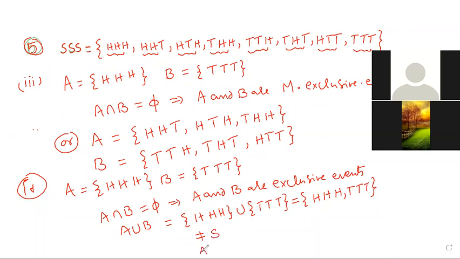Therefore, A and B are not exhaustive events. Okay? Clear everyone? Fourth bit also clear? Right. I go through the fifth bit.